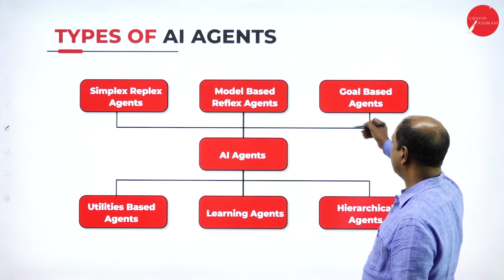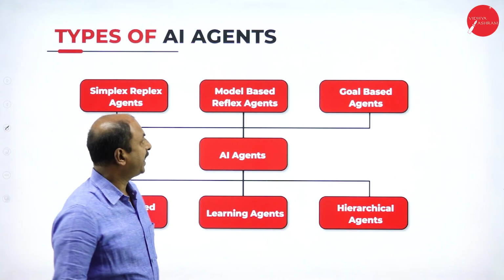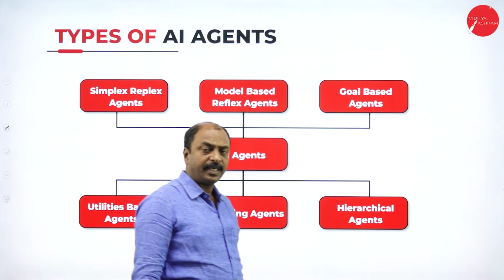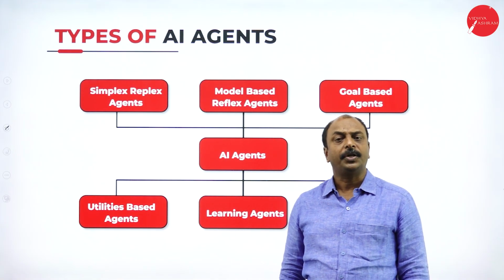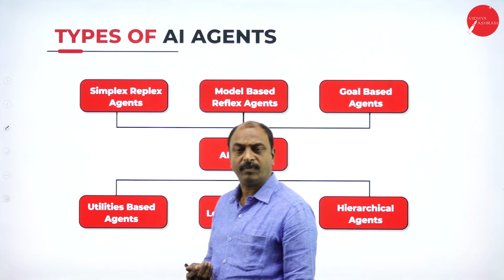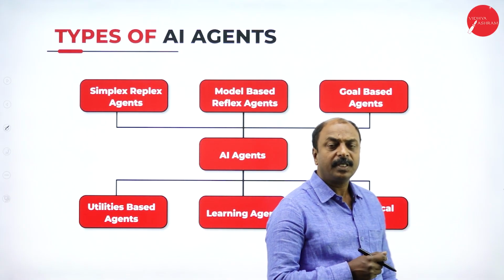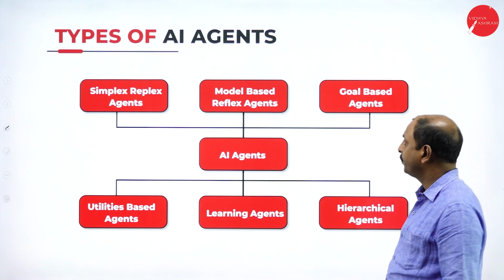Again, these are diagrammatic representations to show the different types of AI agents. As I said, an agent is a part of an AI system, so it accepts input or percepts from the environment and acts accordingly through the actuators. That is the function of an AI agent.